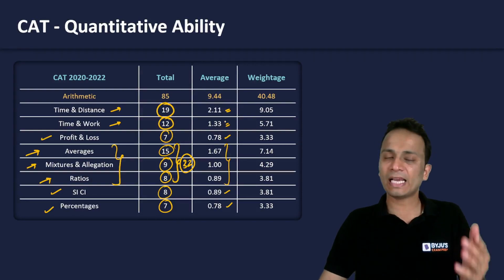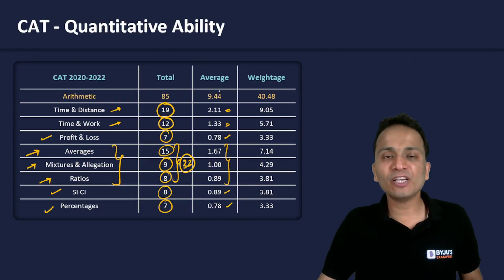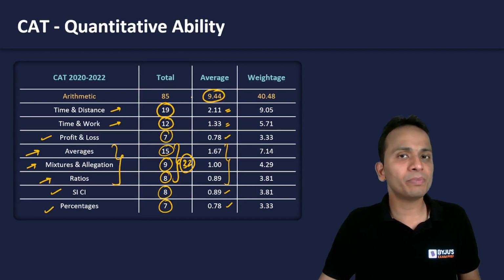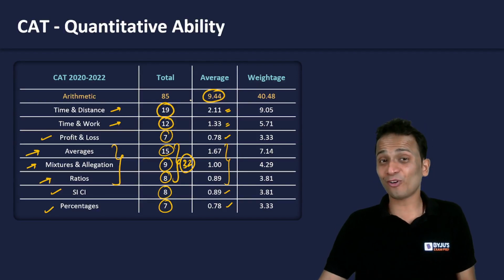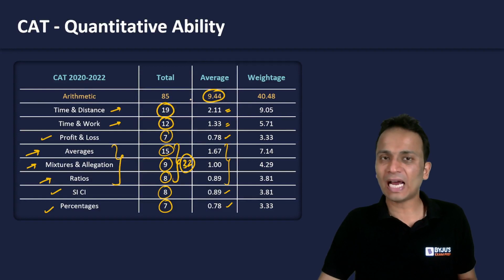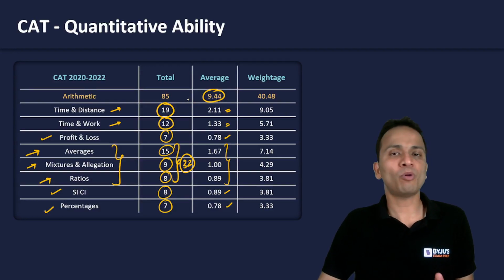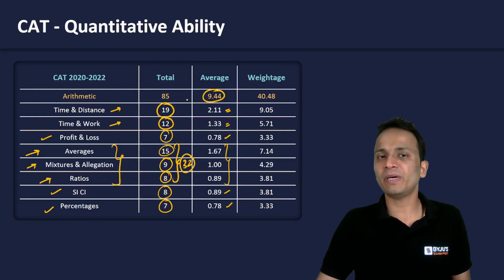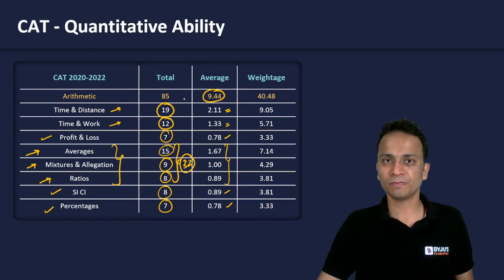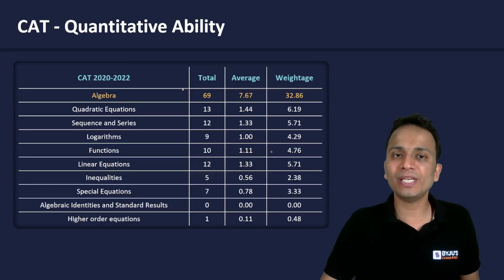So overall, I can see that an average of 10 questions have appeared in the last 3 years from arithmetic alone. So that makes arithmetic the most important area and the topics of arithmetic the most important topics as far as CAT QA section is concerned. Now let's shift our focus to algebra.